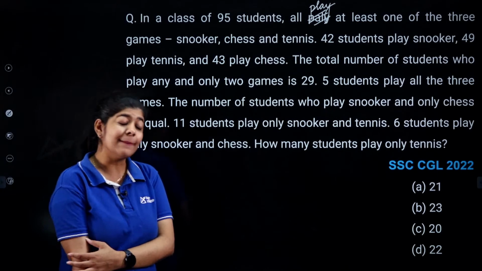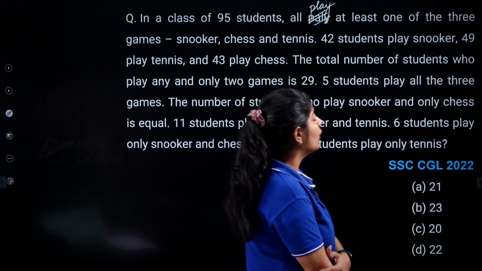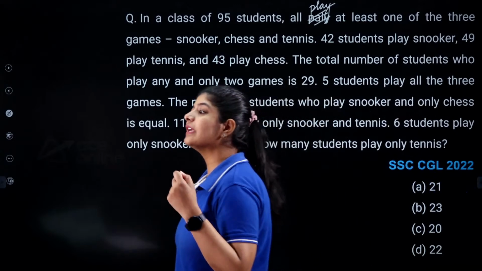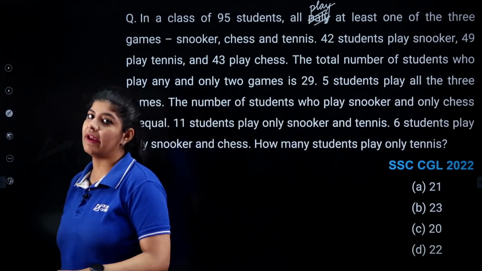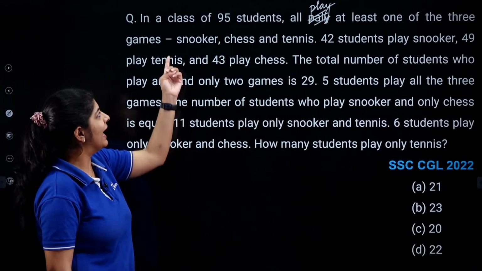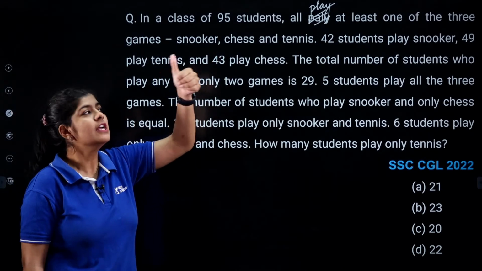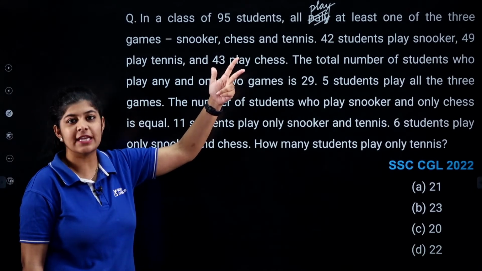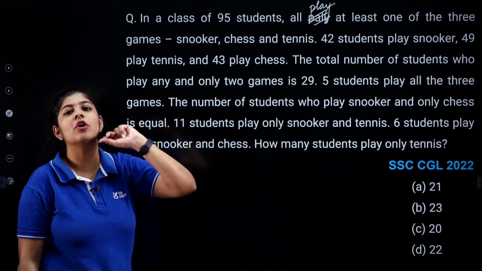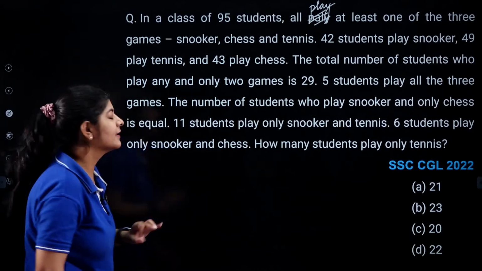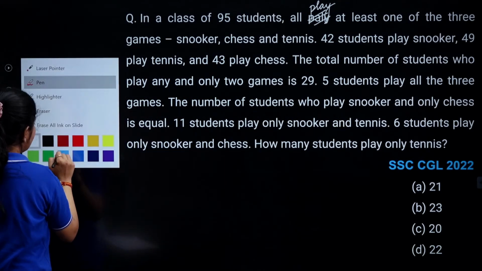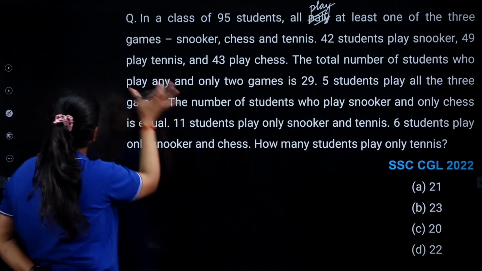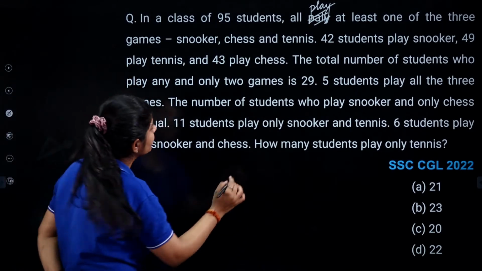So, what steps are you going to follow over here? As per the given data, just identify how many entities you are having. We are having 3 entities as 3 different games are given: the first one is snooker, the second one is chess, and the third one is tennis. So I simply draw 3 intersected circles. I am drawing my diagram over here and doing the rest of the calculation.